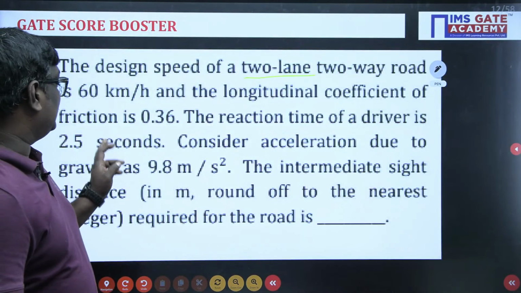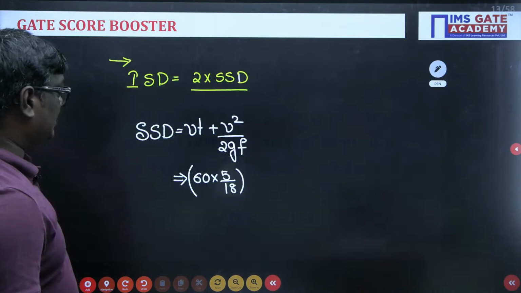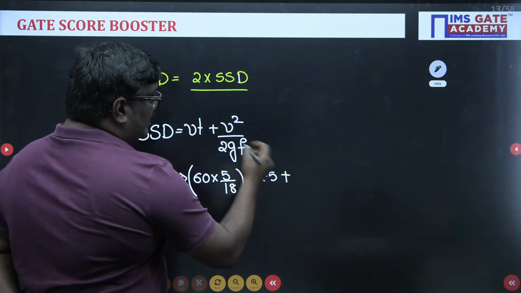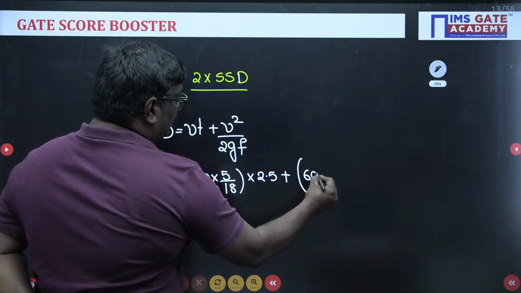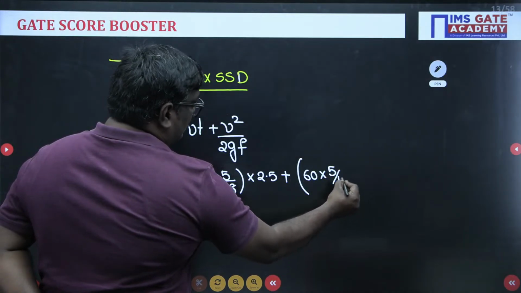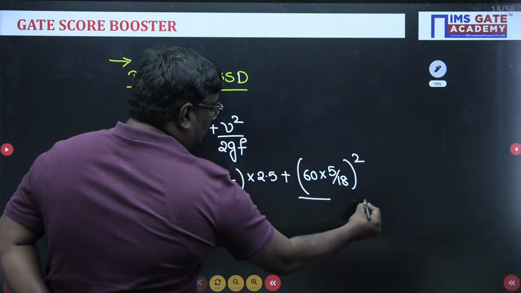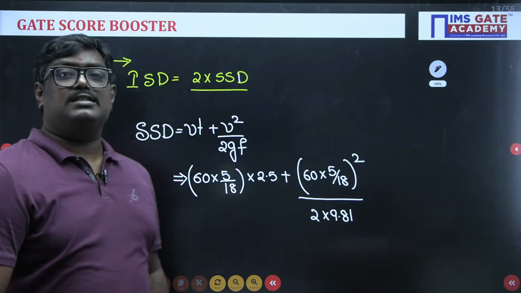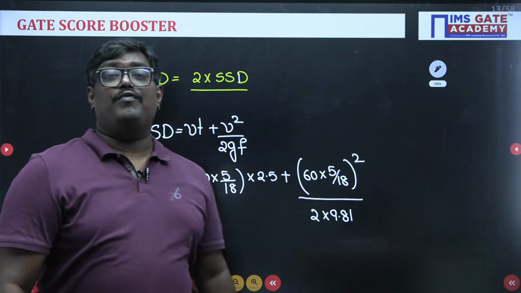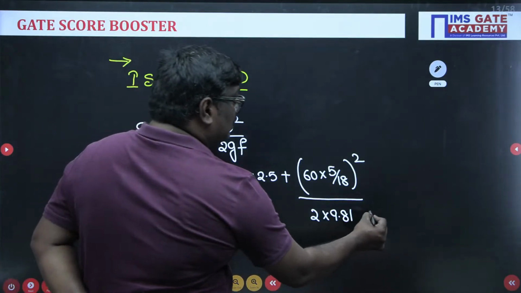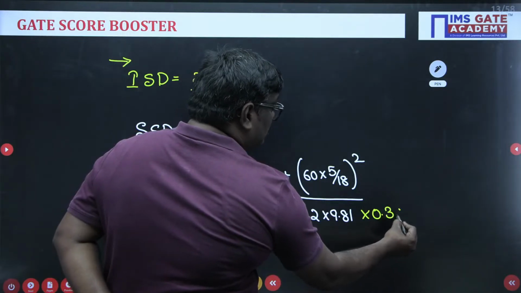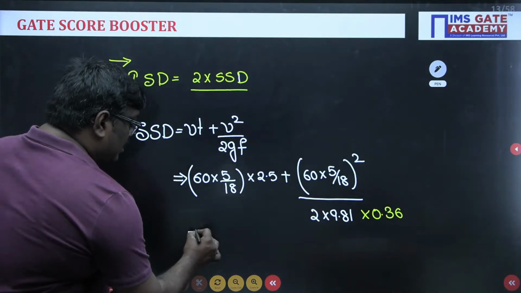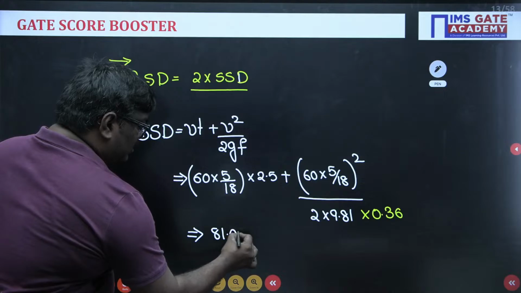The reaction time is 2.5 seconds, plus V square, which is 60 into 5 by 18 whole square, upon 2 into 9.81, and the coefficient of friction is given directly in the problem, so this is multiplied by 0.36. On solving this, you will get roughly 81.05 meter.